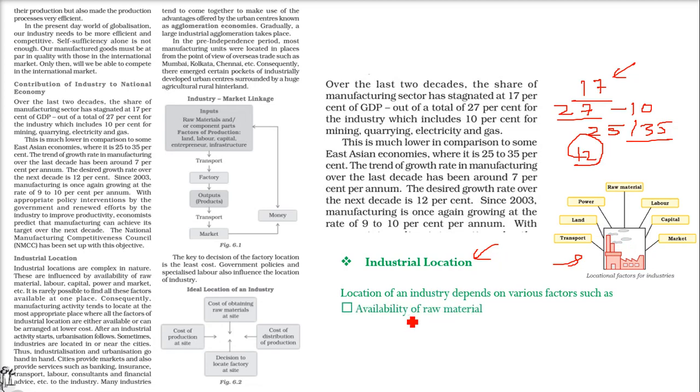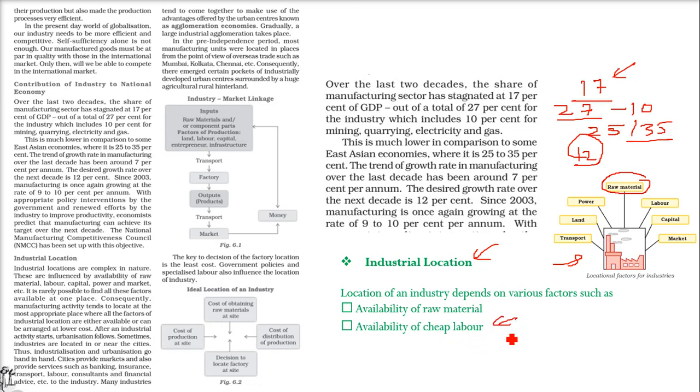The first one is the availability of raw material. Because if the raw material is in the east and you are putting the location of the industry in the west, there is no point. The raw material should be very near to where we are, or the transportation should be good. Even if it is farther, there has to be direct transport for getting the raw material from there. Then, availability of cheap labor.